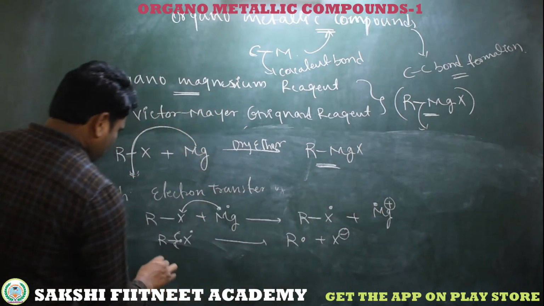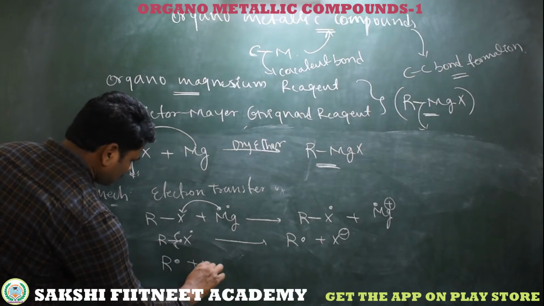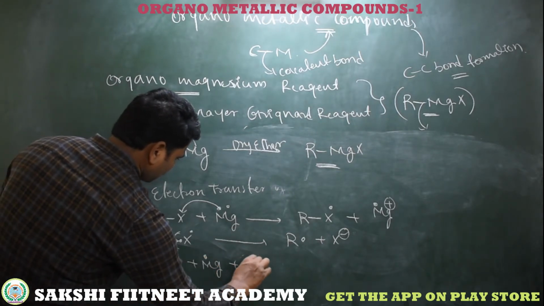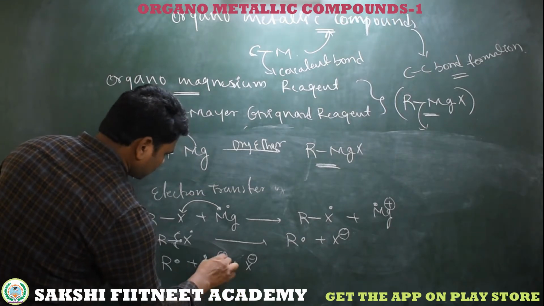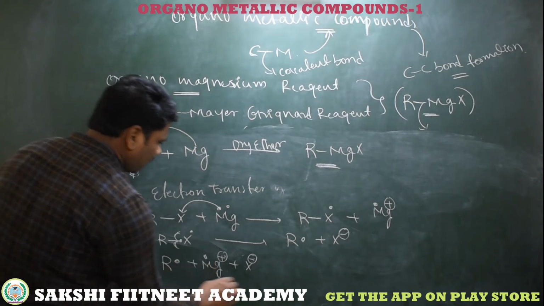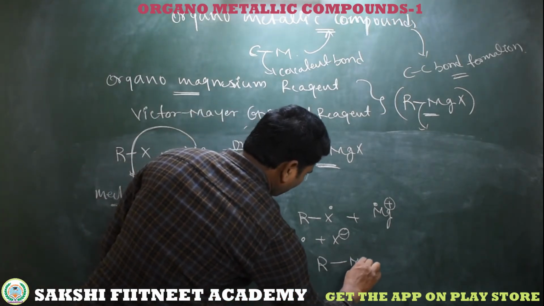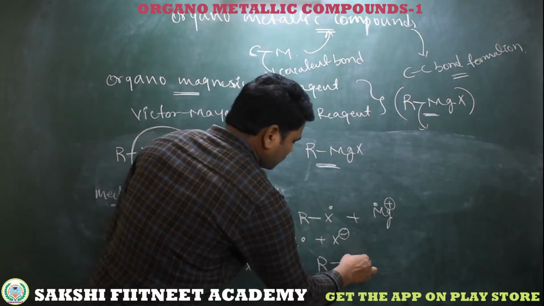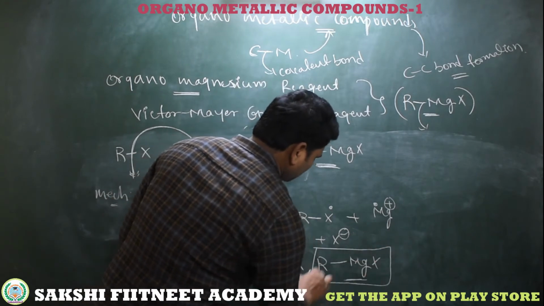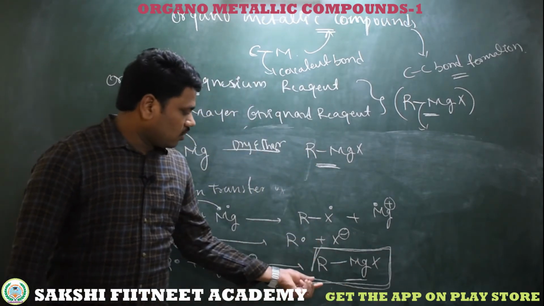Now this R radical and the Mg radical, plus X minus. Here Mg plus and X minus is an ionic bond, and R radical and Mg radical combine to become a covalent bond, giving RMgX. So this is the preparation of the organometallic compound.